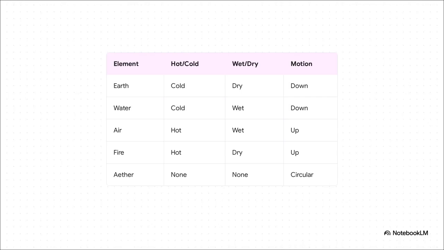He also heavily categorized ancient physics, organizing all matter. He took the traditional 4 elements, earth, water, air, and fire, and he mapped them to specific properties, hot, cold, wet, and dry. He also assigned them natural motions, so earth naturally moves down and fire naturally moves up, but then he added a crucial 5th element, ether. This was a divine, unchanging substance that he believed makes up the heavenly spheres and moves in eternal circles.